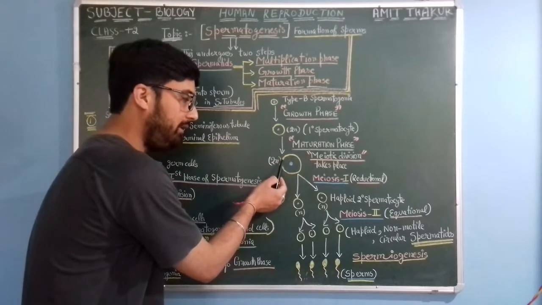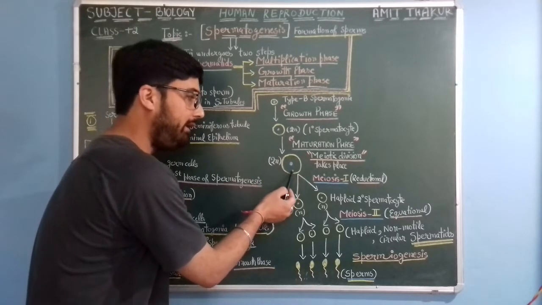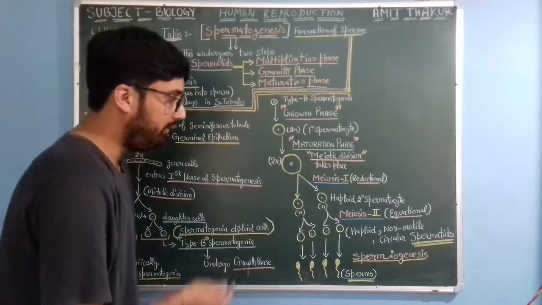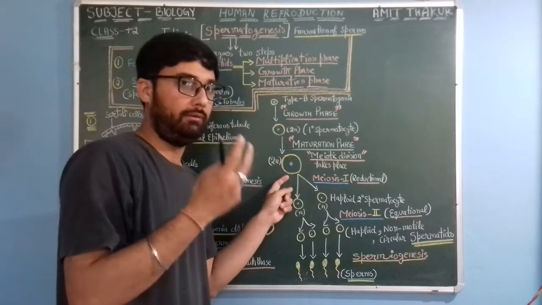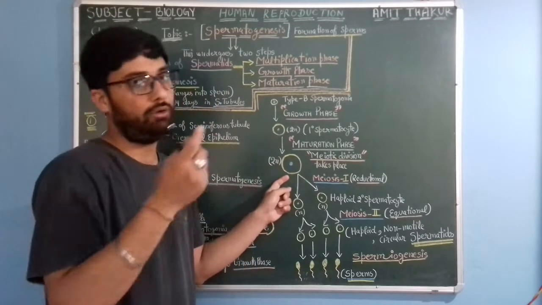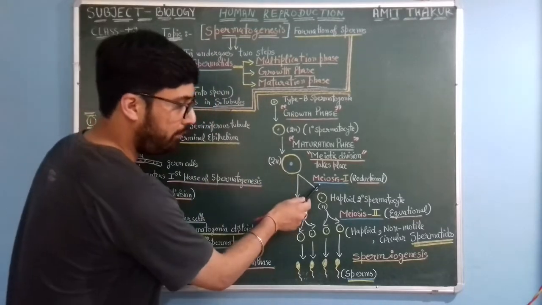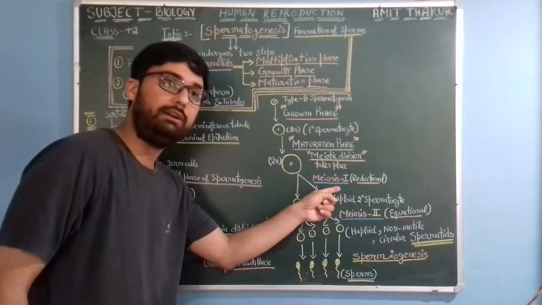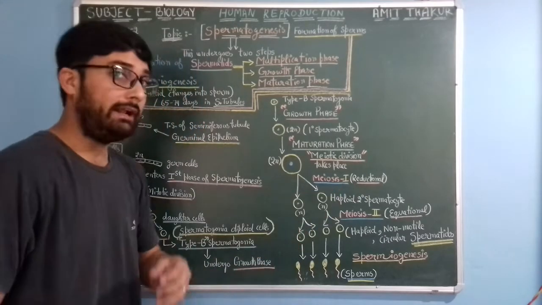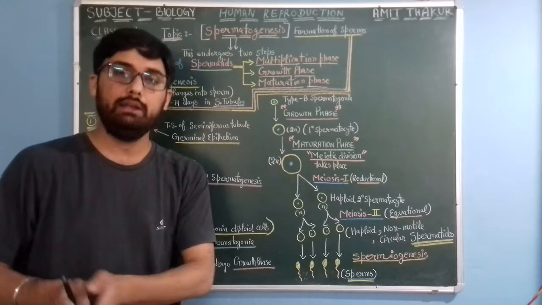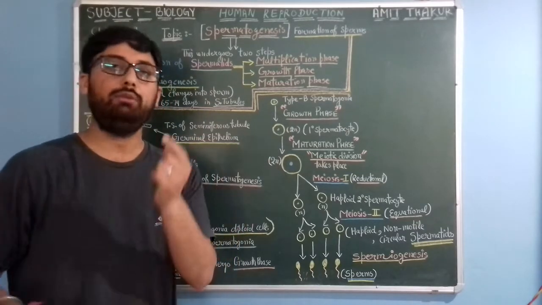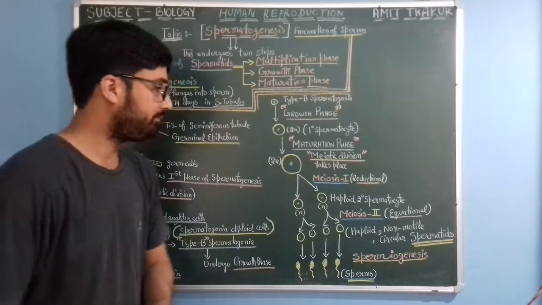Now this primary spermatocyte would undergo meiotic division. There are two meiotic divisions, meiosis 1 and meiosis 2. First of all, meiosis 1, which is reductional division. That means the diploid cell now would become haploid, 2n now would become single n, 1n.